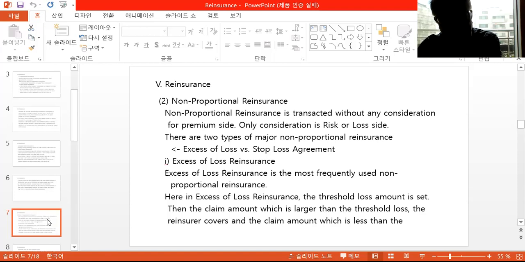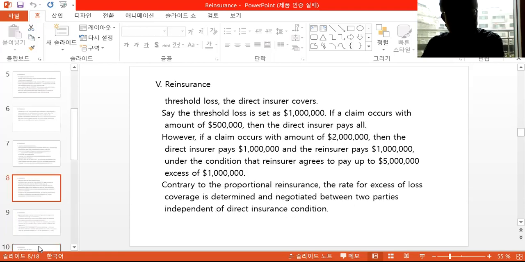In excess of loss reinsurance, a threshold loss amount is set. The reinsurer covers the part of a claim larger than the threshold loss, and the direct insurer covers the part less than the threshold loss. Say the threshold loss is set as $1 million.